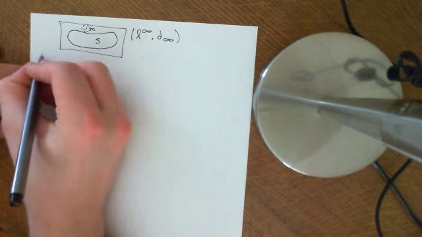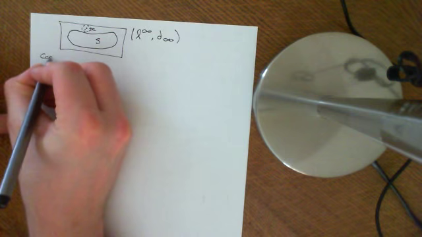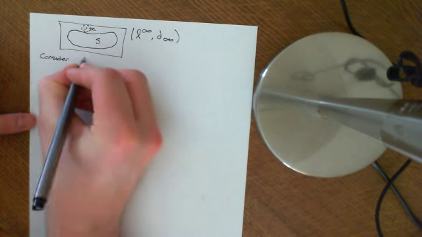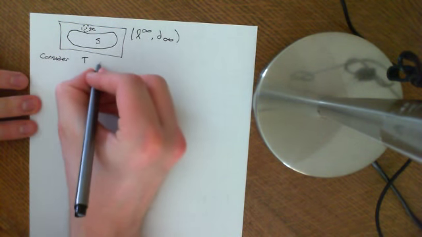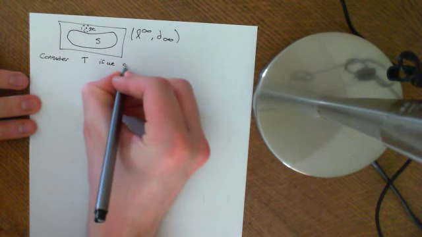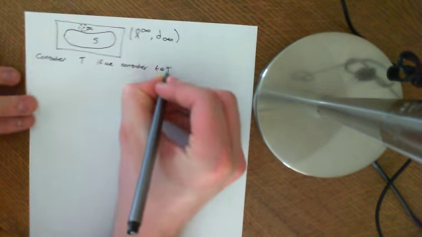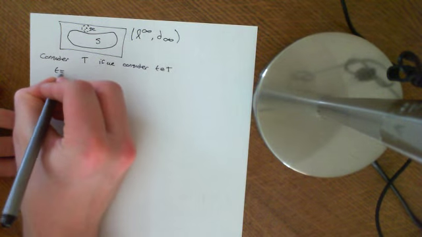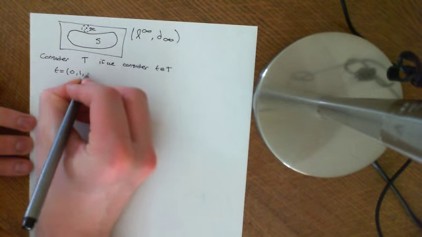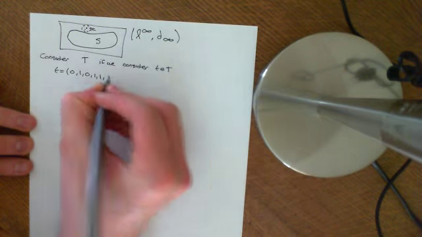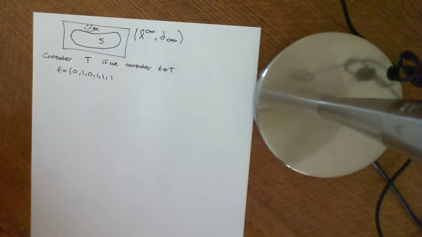Okay, but now consider all the points of our set T. Let's say little t is an element of big T. So that's some sequence of 0s and 1s, 0, 1, 1, etc. It's one of these sequences consisting of only terms 0 or 1.